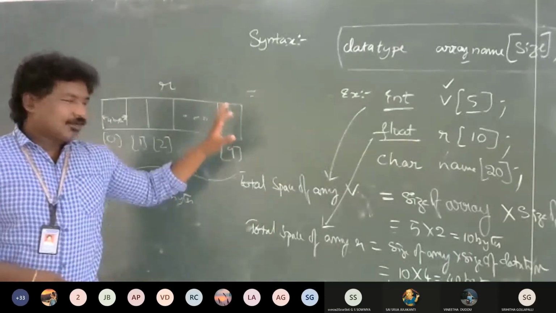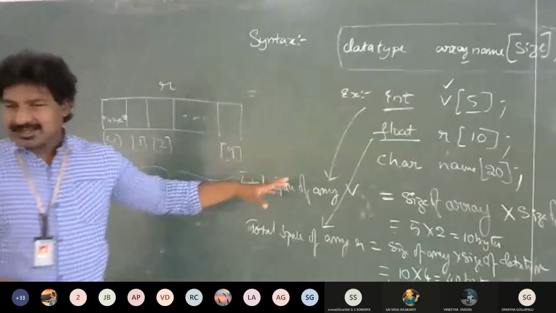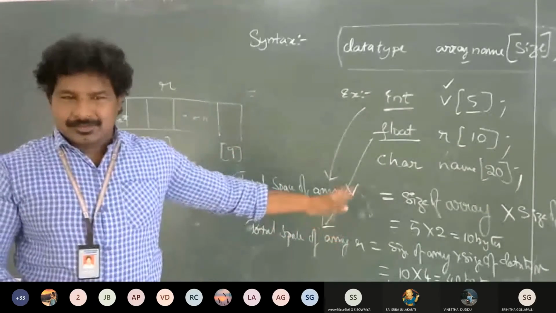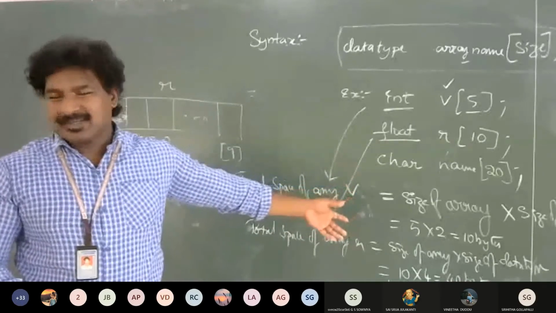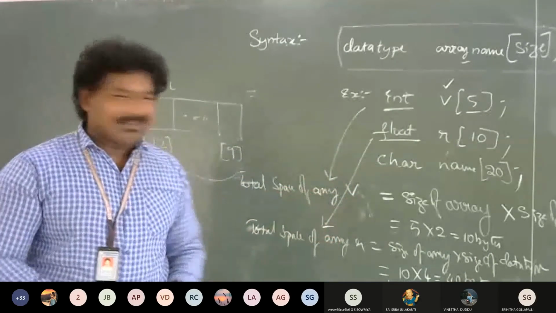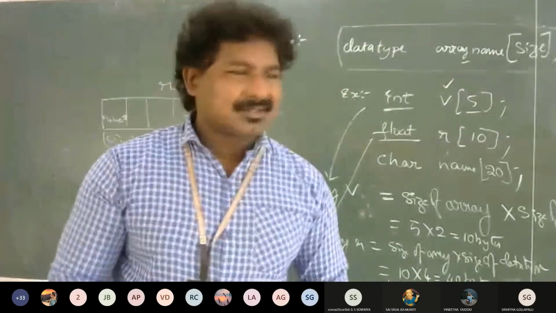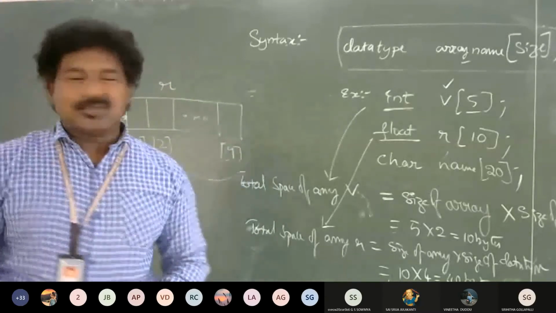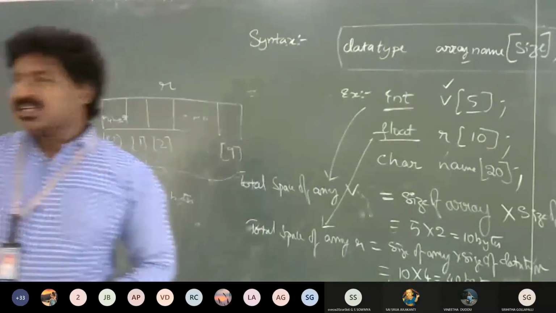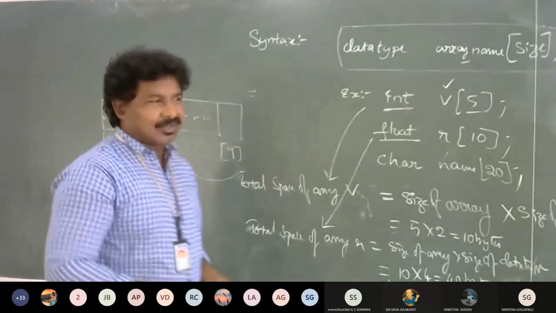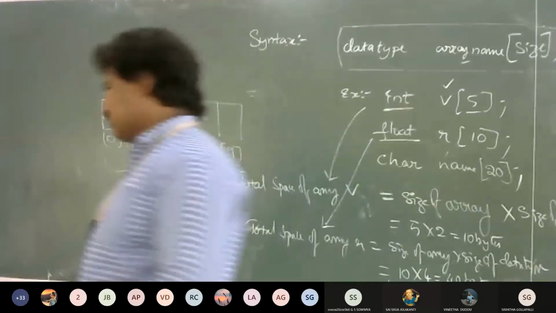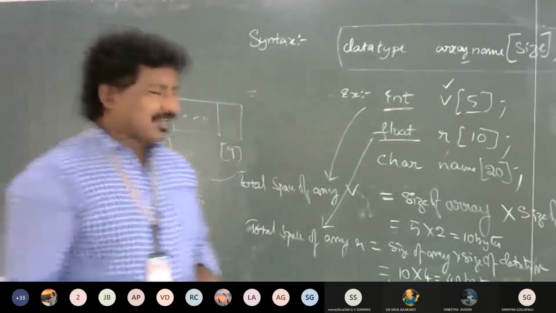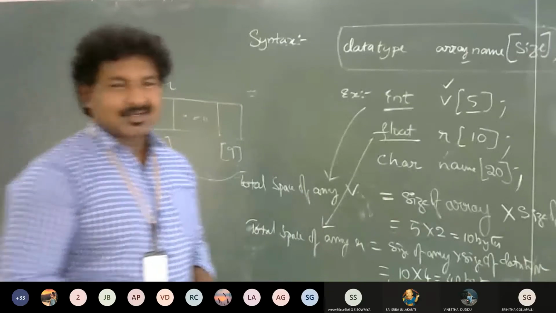Okay, so that is how you can calculate the sizes of all these arrays, right? Similarly for the character array, if you want to write it on your own. Third example is char name size 20. So below that, write: size of the array name equals, directly you can do that, 20 into 1, that is 20 bytes.